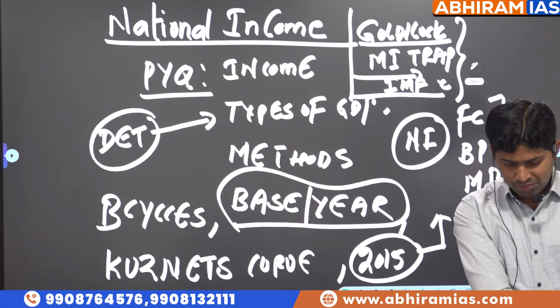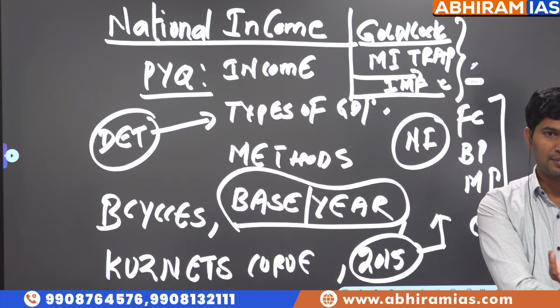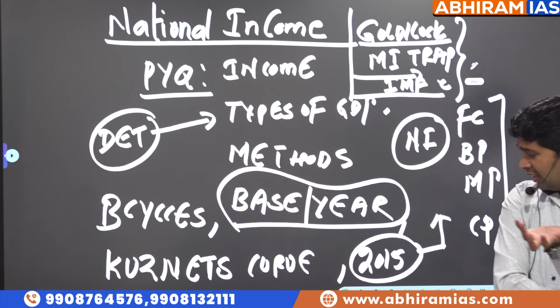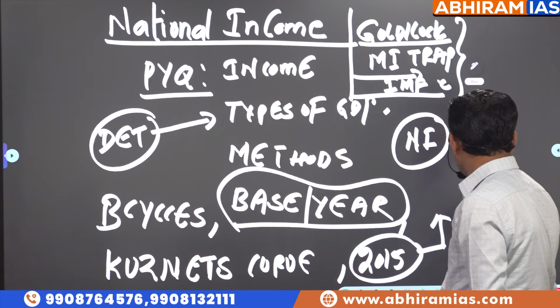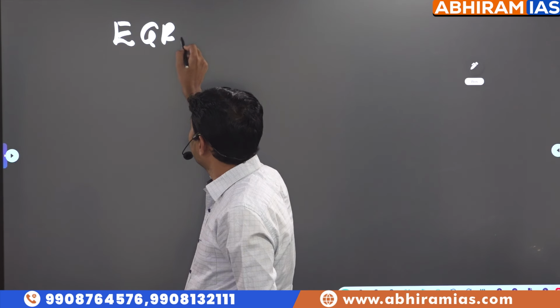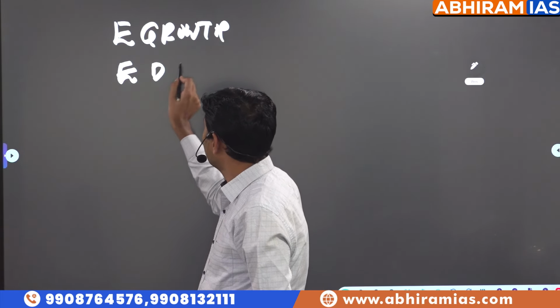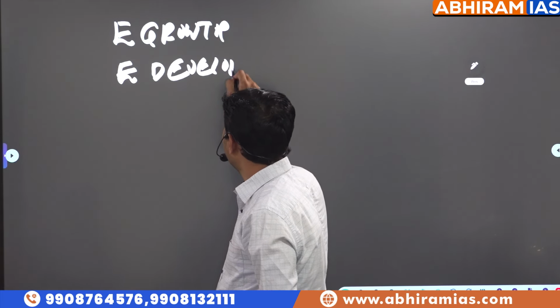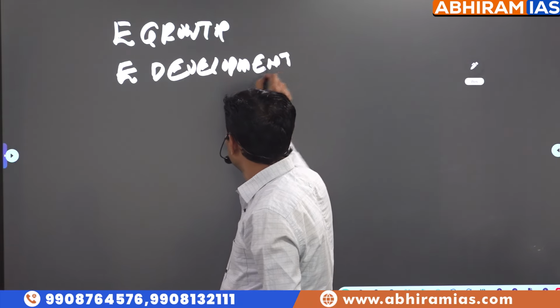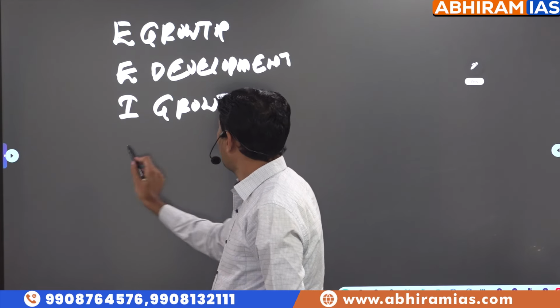Anyway, so what is the use of this national income chapter, sir? It is just to understand economic growth. So based on economic growth, again, there are so many concepts: economic growth, economic development, inclusive growth, jobless growth.